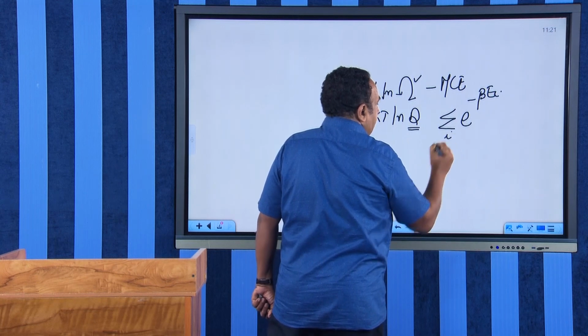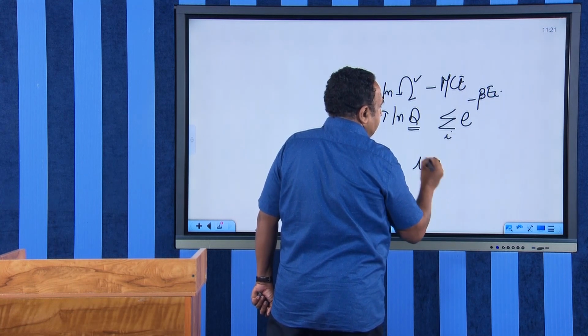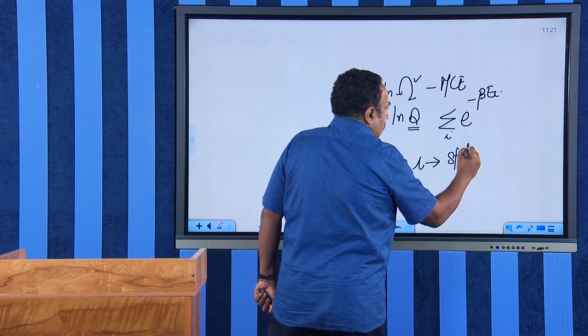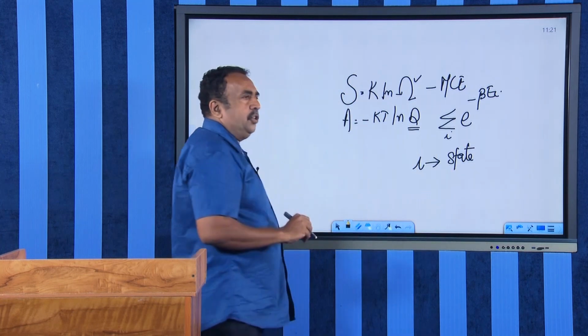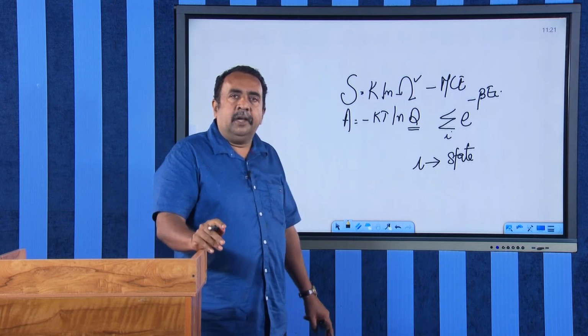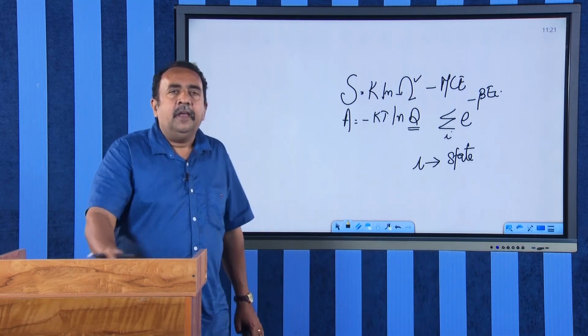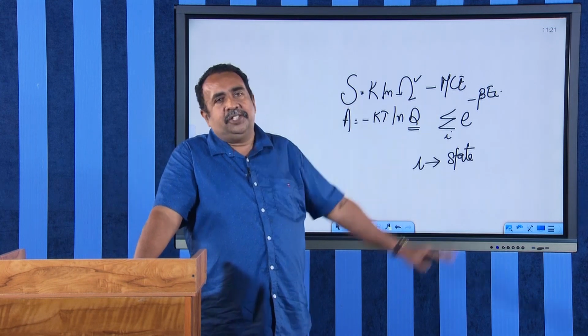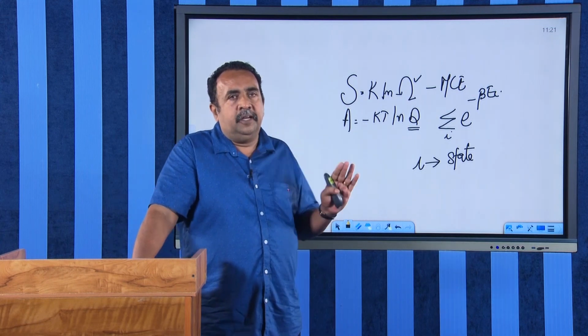What is i? i represents a state, and sum over i represents the sum over all the available states. In statistical mechanics, our assumption is that the system will go through all the available states.